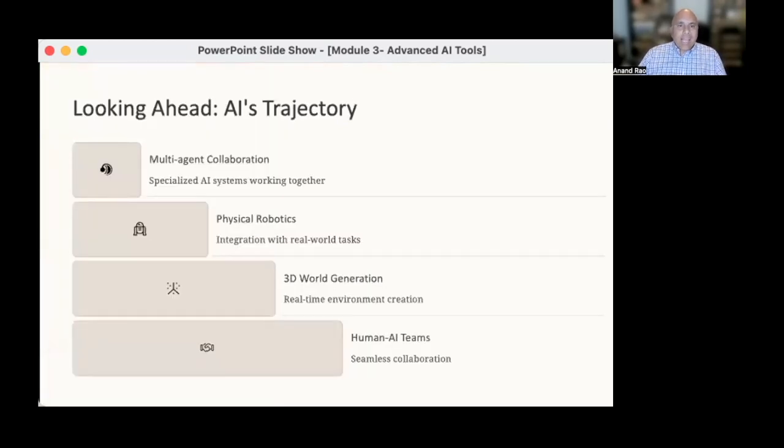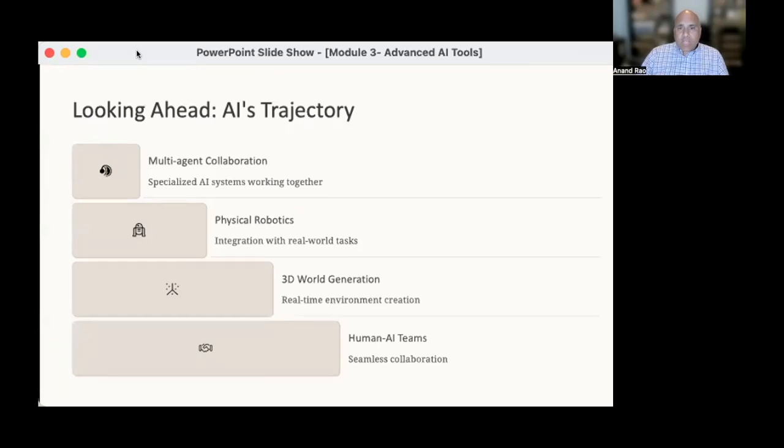Now, we're moving toward collaborative AI systems where multiple specialized agents can start to work together. And this integration could occur with physical robotics for real-world tasks. That's something I think we're going to see over the next couple of years. There are a number of robotics companies developing humanoid robots as well as other robotics that are starting to become really practical. They aren't really cost-effective yet, but there are a lot of indications that in the next couple of years they will be. And that's something for us to keep our eye on.